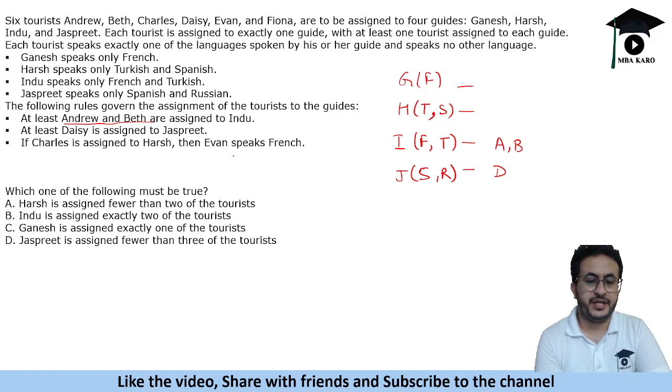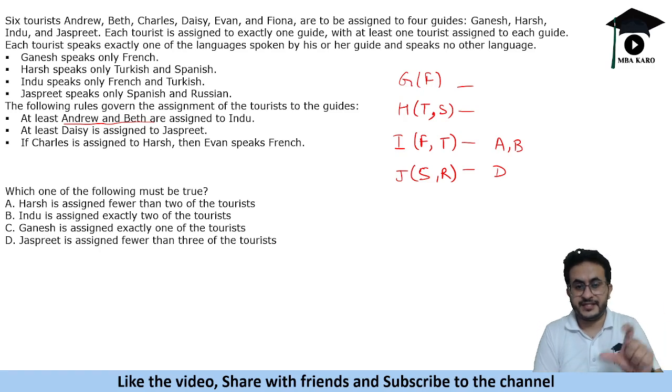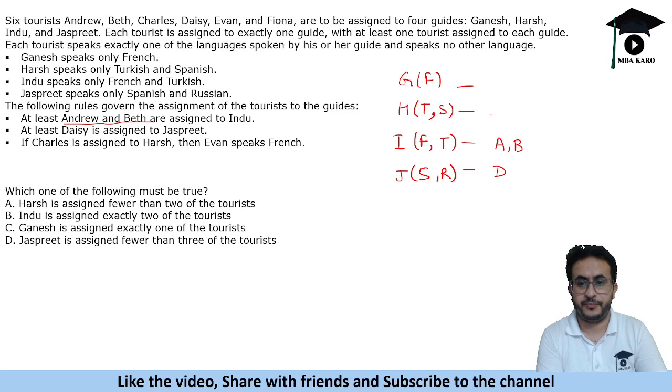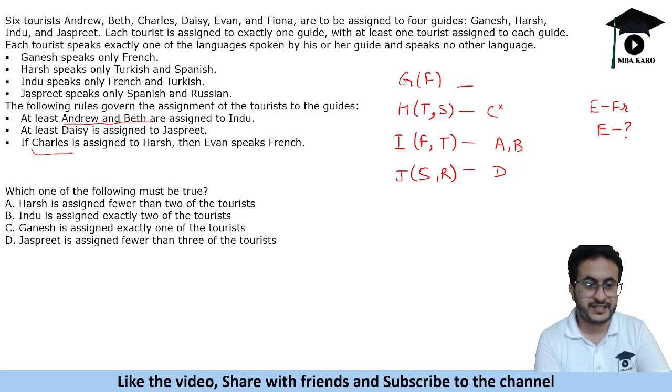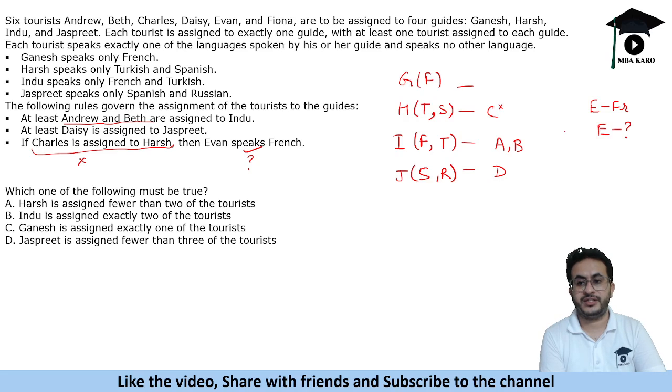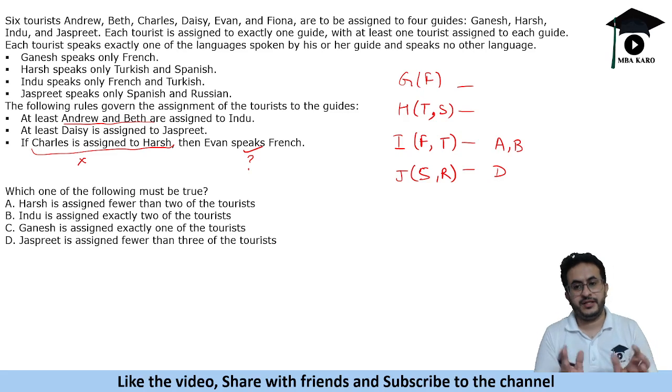If Charles is assigned to Harsh, then Evans speaks French. So the condition is, if Charles is assigned to Harsh, then Evans will speak French. So suppose Charles is here, then Evans will speak French. But if Charles is not assigned, then Evans can speak French or he may not speak French. So an if condition is satisfied only when the if part is true. If this part is false, then we can't say what language Evans speaks. Okay, so this is the condition that is given to us.